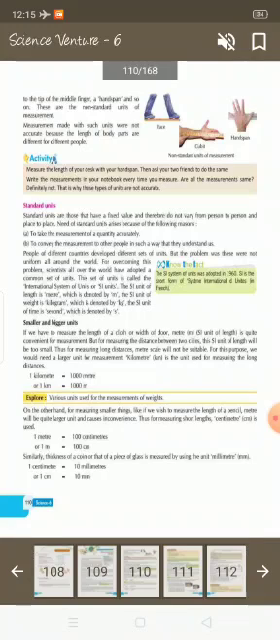Standard units. Standard units are those that have a fixed value and therefore do not vary from person to person and place to place. The need for standard units arises because of the following reasons. First, to take the measurement of a quantity accurately. Second, to convey the measurement to other people in such a way that they understand us. People of different countries developed different sets of units, but the problem was these were not uniform all around.